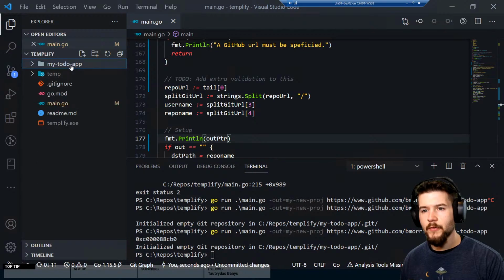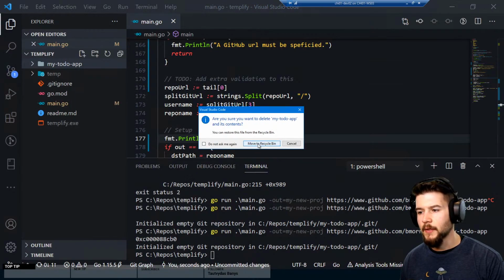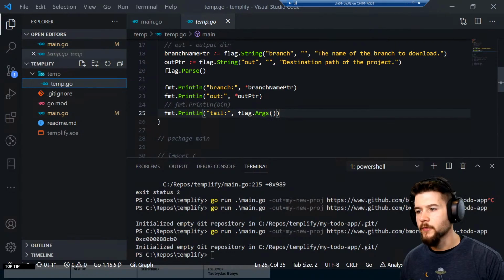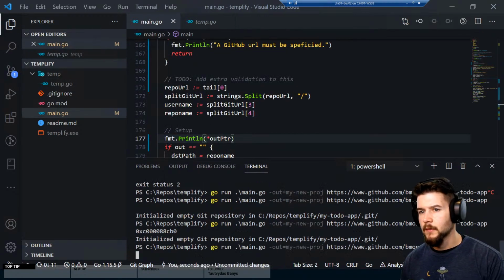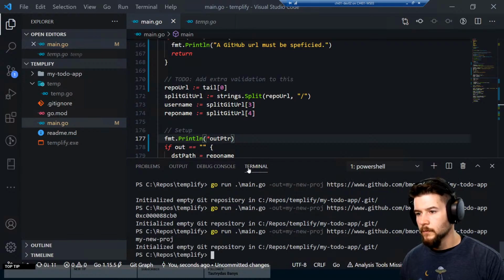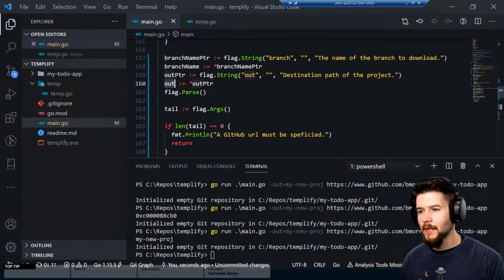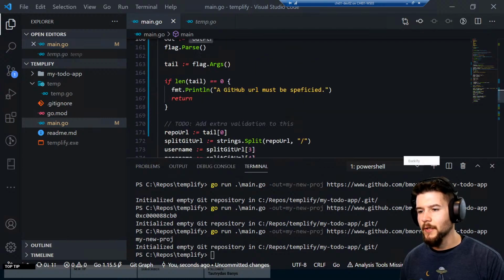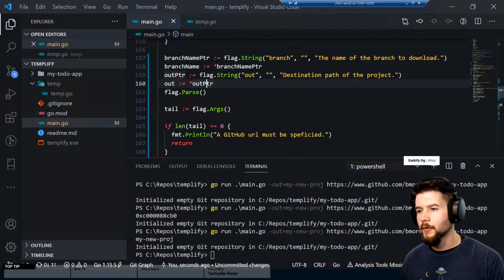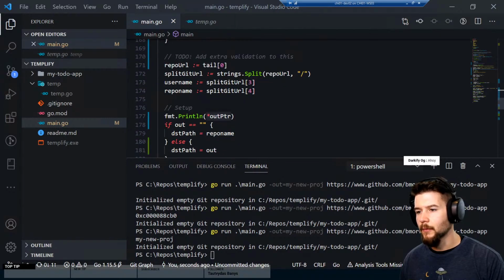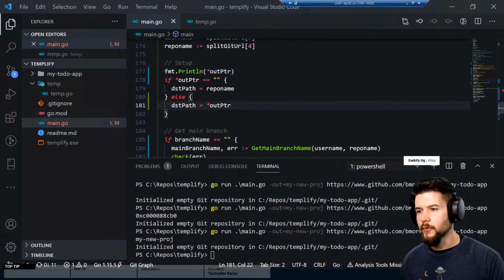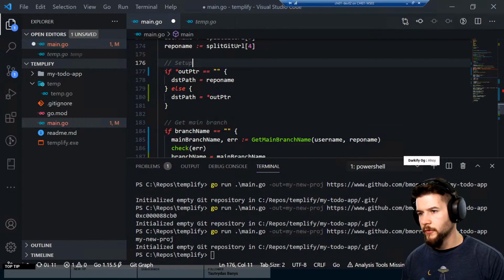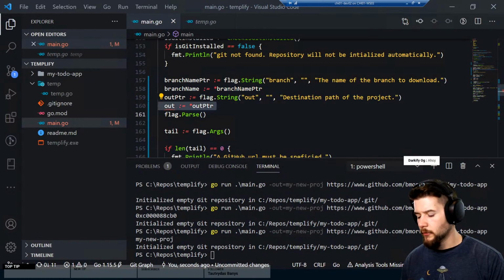Okay, I messed something up because none of this is the way that I'm expecting it to be. Let's go back into our temp folder and look and see what we got here. Star out PTR. Okay, star out PTR. Let's try again. Okay, so setting like that doesn't seem to like that, which is really strange. I don't fully understand that, but I'm not going to argue with it. So we'll just replace those guys there, and let's see if this works now. I'm going to remove that because we've seen that already. And out's not used, so we can remove that. And let's try.